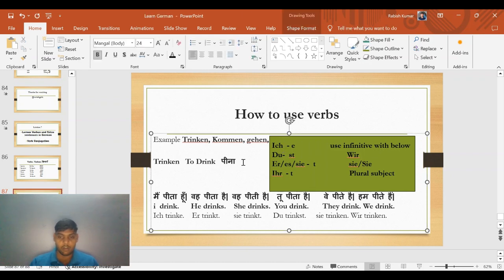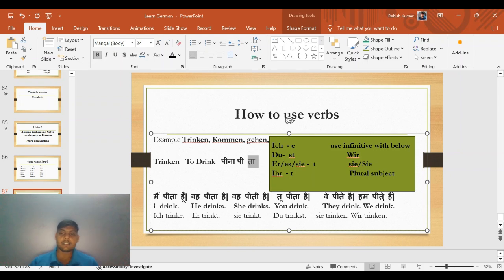In Hindi, you always see pina, which makes pita. We converted na into ta. In the sentences below you are also seeing main pita hoon, vah pita hai, vah piti hai, tu pita hai, ve pite hain, hum pite hain.